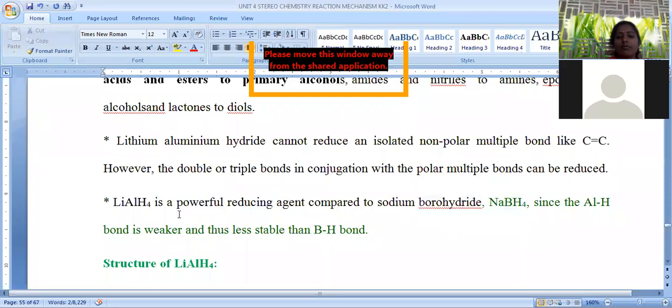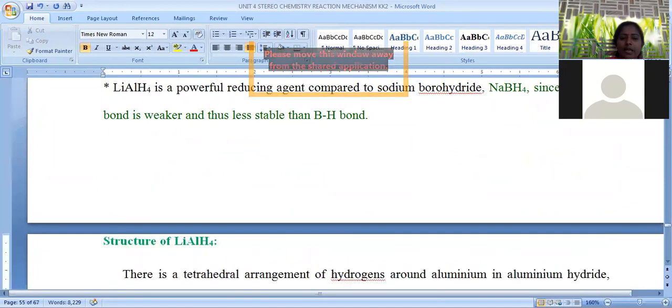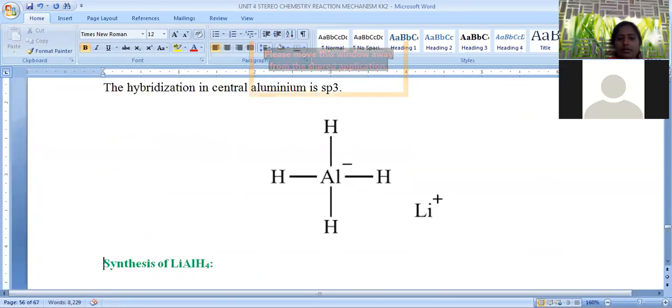That's why we have to remember the strength of lithium aluminium hydride and sodium borohydride for the reduction process. Next, let us see the structure of lithium aluminium hydride. The structure will be like this. Aluminium is surrounded by 4 hydrogens, and the central aluminium minus is counter-stabilized by lithium plus.